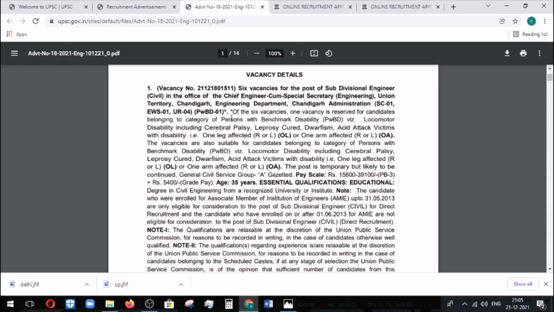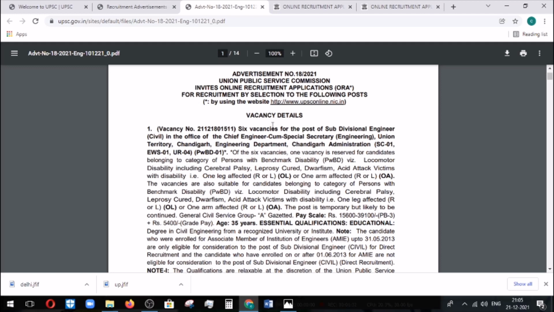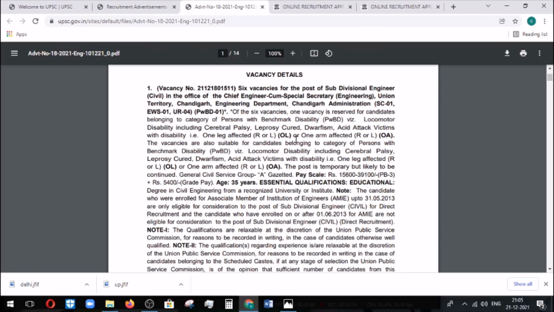You can see that it has 6 vacancies for the post of subdivisional engineer. This is the first thing they have given, and you can also see that one position is given for a disabled person. This is the starting thing which you need to know. The remaining 5 posts are only for the normal candidates. So you need to know that.